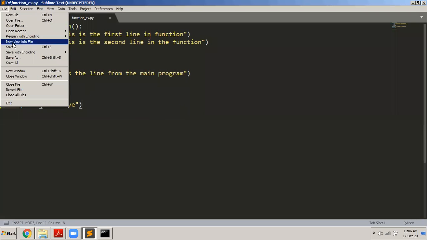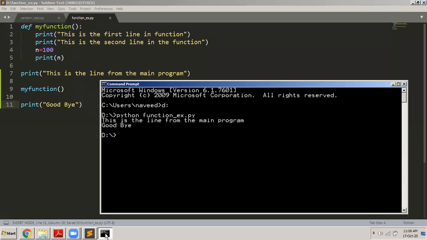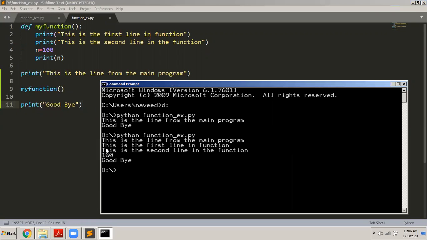So if I say file, save, I will execute this program. Now you can see that it displays, this is the line from the main program. So this will get executed first. Then this is the first line in the function. This is the second line in the function. Then it will display 100. Why? Because I'm printing n is 100.